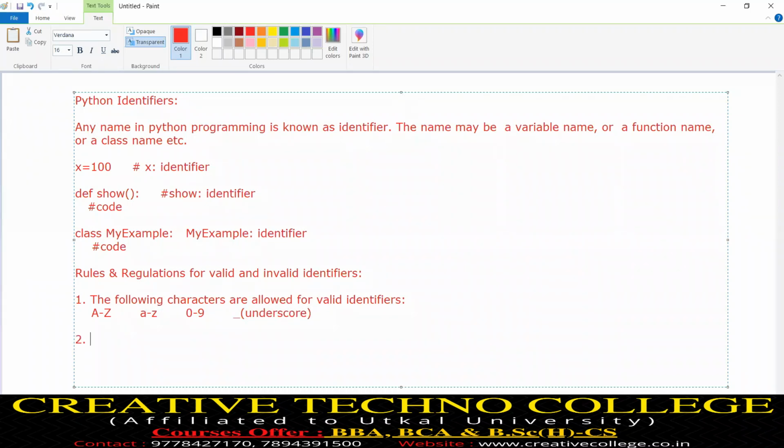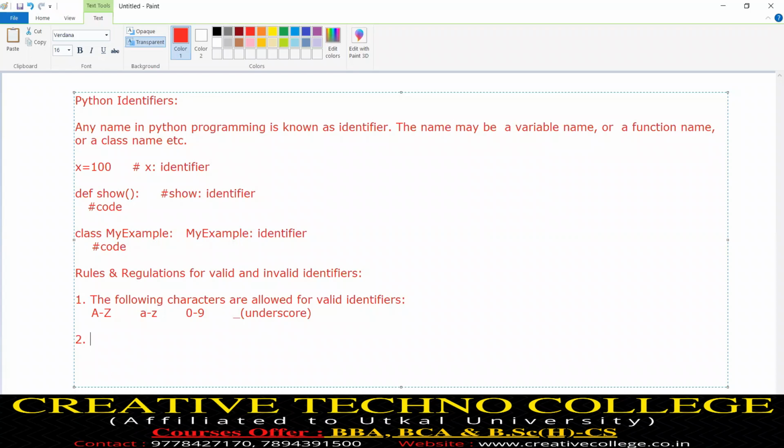This is rule number one. Apart from these characters, if in your variable name, function name, class name, any name, you specify any other character, it will be considered an invalid identifier.